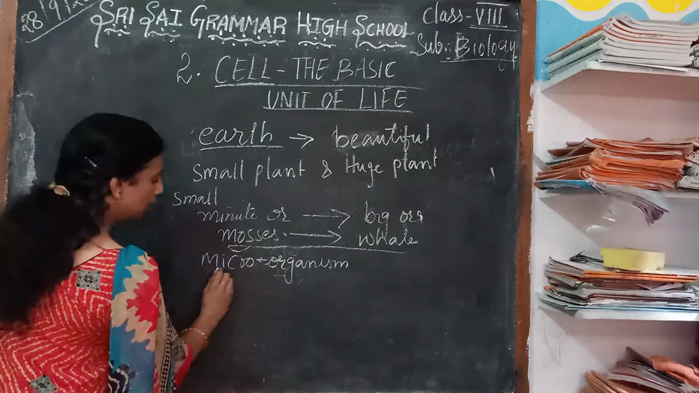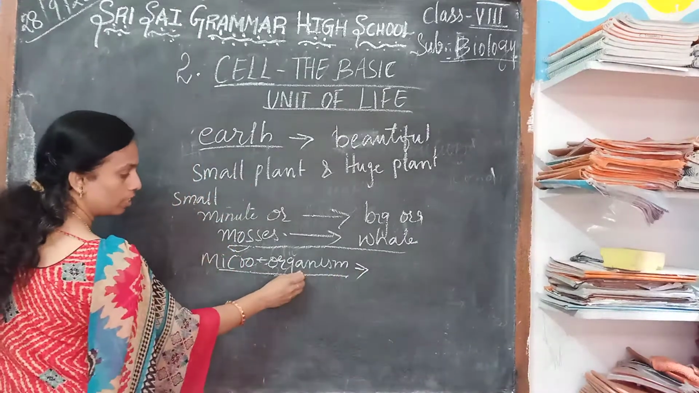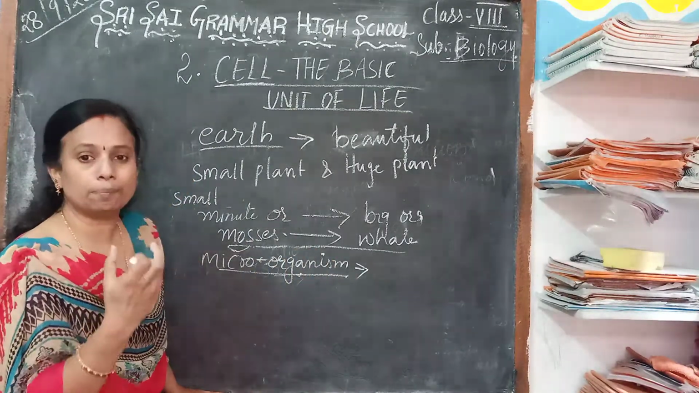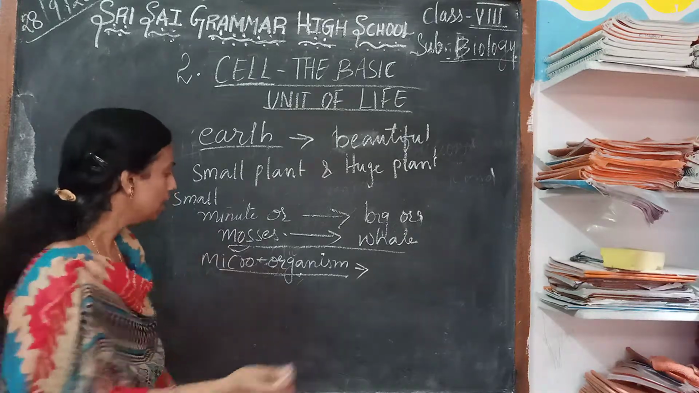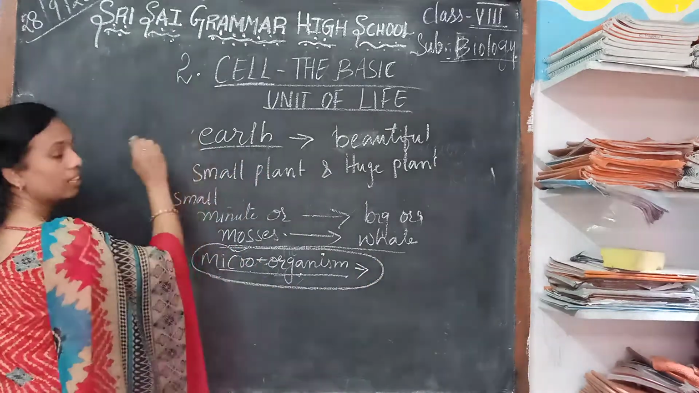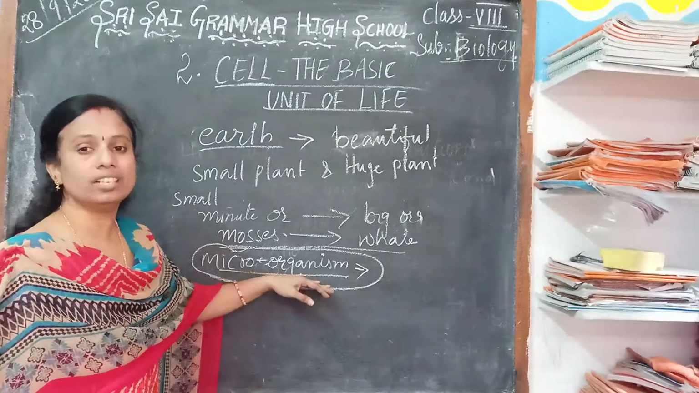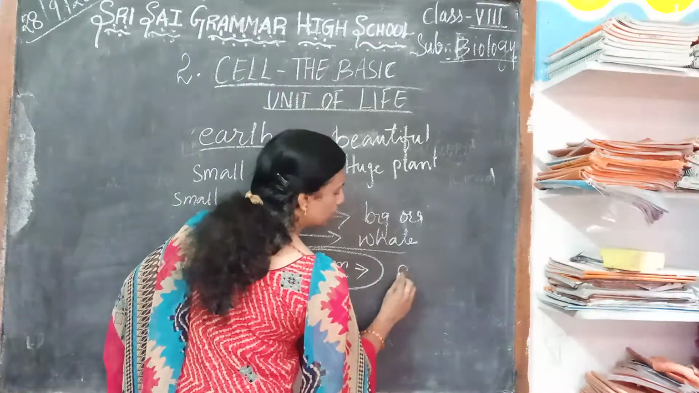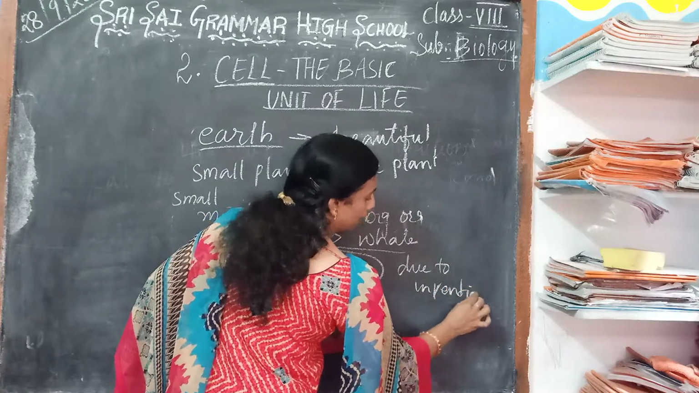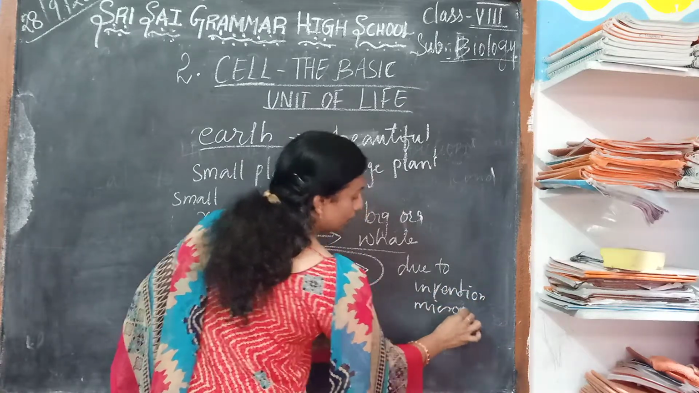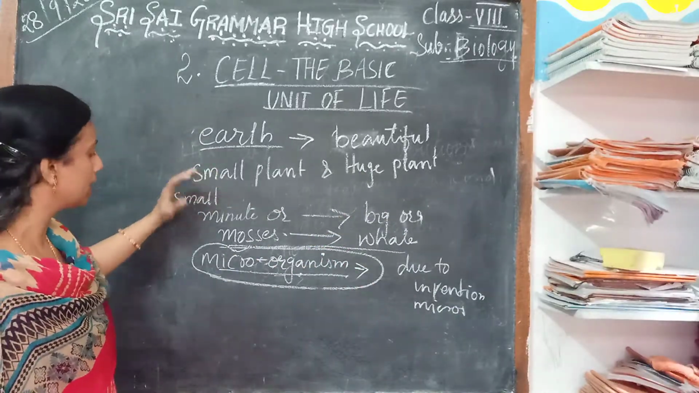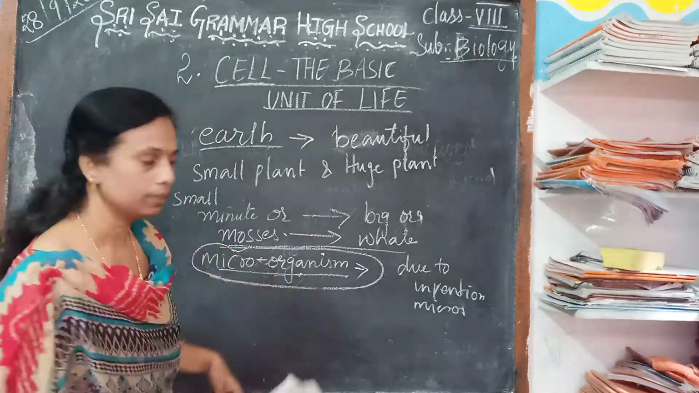So they didn't know about this world. How? Because we didn't have the microscope. So only after the invention of the microscope were we able to know that microorganisms are also present on our Earth. We have many scientists who developed the microscope and observed the microorganisms.